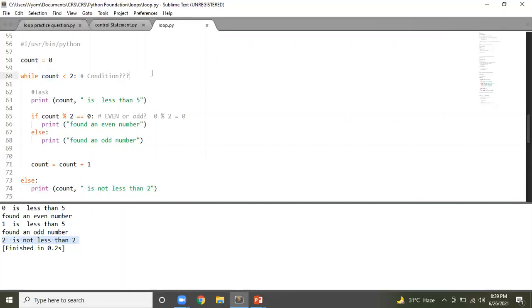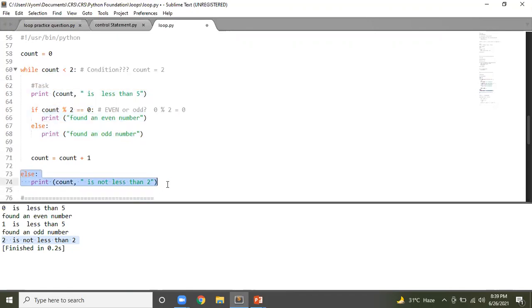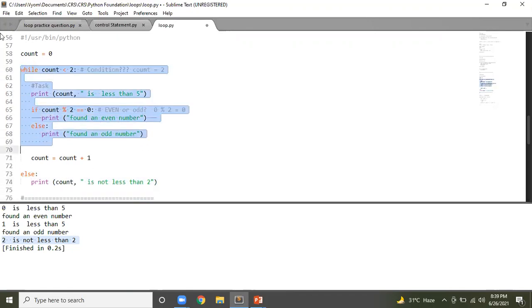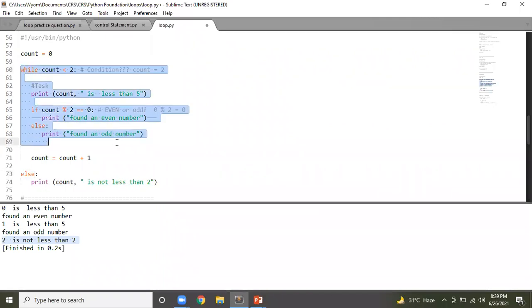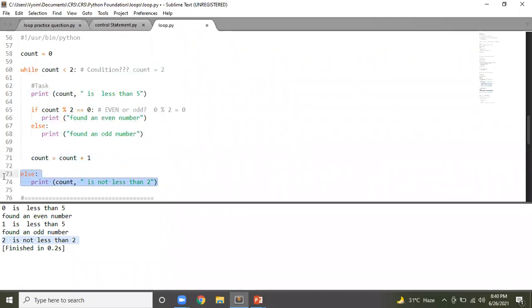Because the moment the value of count became equal to 2, we exited from this loop, and the moment we exited from this loop, we went to this else condition that is in the same line as your while loop. So this is another capability in Python. You can add else to your while statement as well. Let's say once this condition fails, you want to do something else, then you can do it like this. Otherwise, if you don't do it, that's also fine. It won't give you any error, but this is how you can do it.